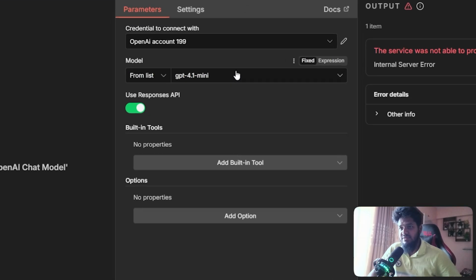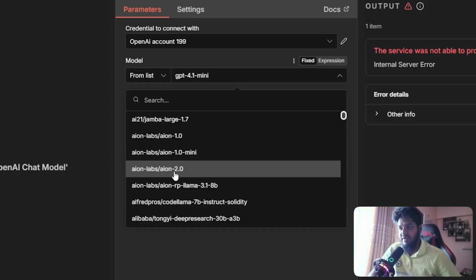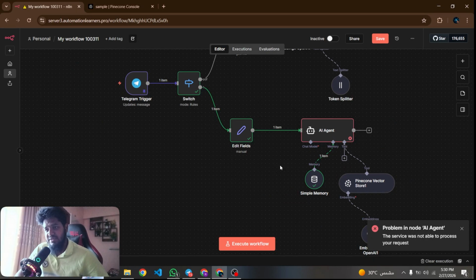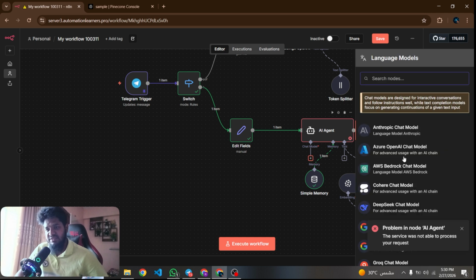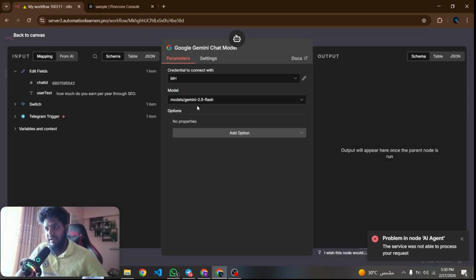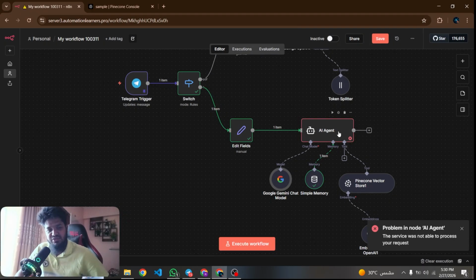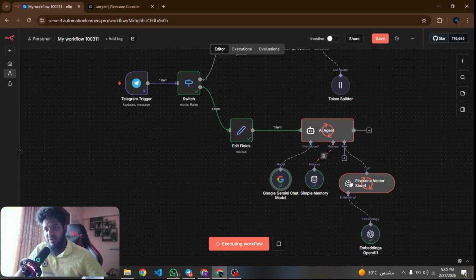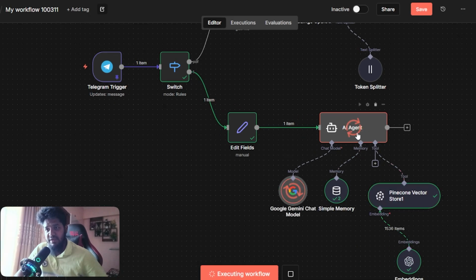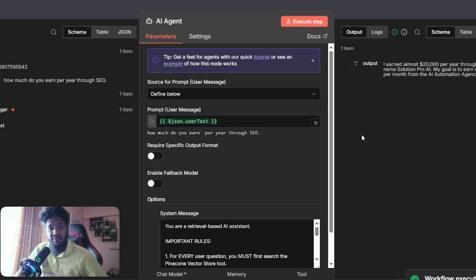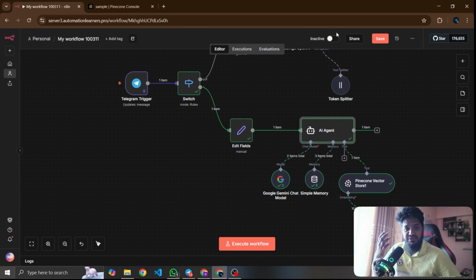So if this is not available, I can go to the 4 mini, or go to Gemini, which should be more efficient, Google Gemini, and create a credential. It's not a hard process, it's super simple. Okay, so I execute the workflow, and I hope it is getting the information from your website, from your personal database, from the Pinecone database.